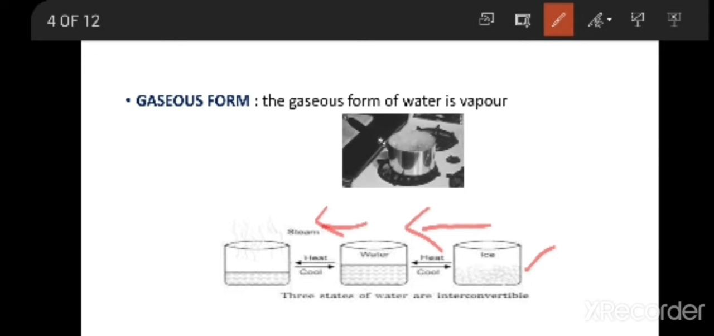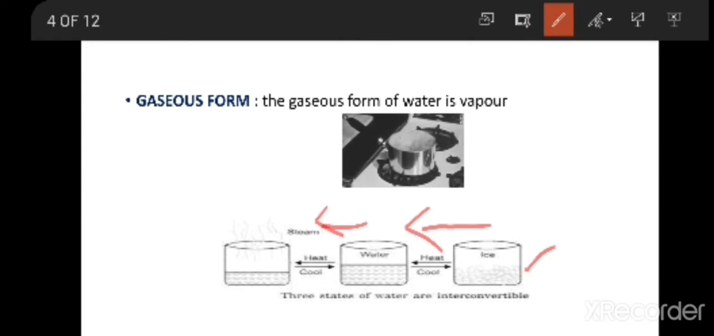Okay, this is fine. But can I interchange? Can I do an irreversible process or a reversible process? For example, here, now I want to convert the steam into water. Can I do it? Yes, I know ice I can convert into water by heating it, and water I can convert into steam by heating it.